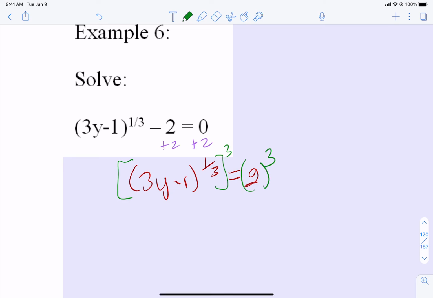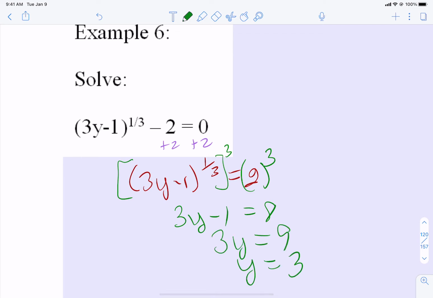So 2 cubed, that is a 2. It's a very ugly 2, but 2 cubed is 2 times 2 times 2. So that's 8. So we get 3y minus 1 equals 8. And now just solve it. Add 1 to both sides. Divide by 3. Okay?